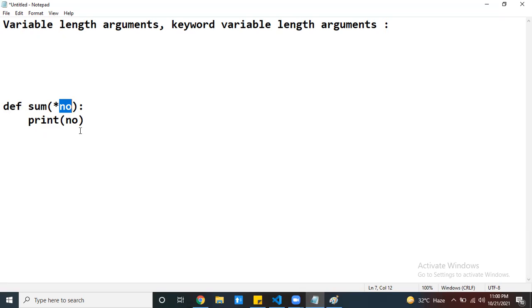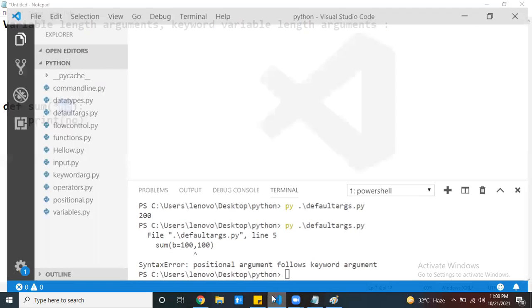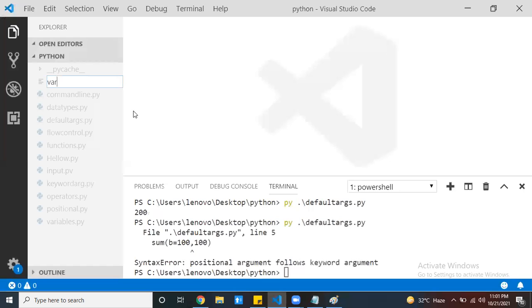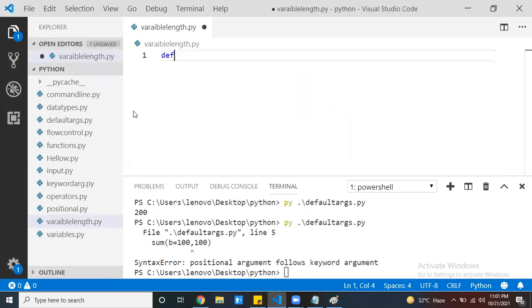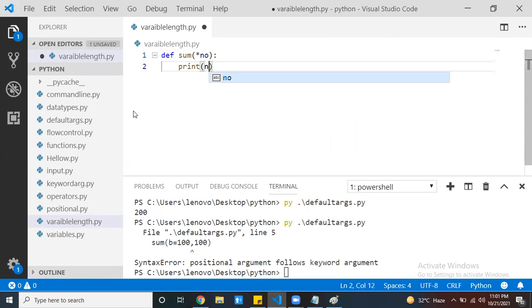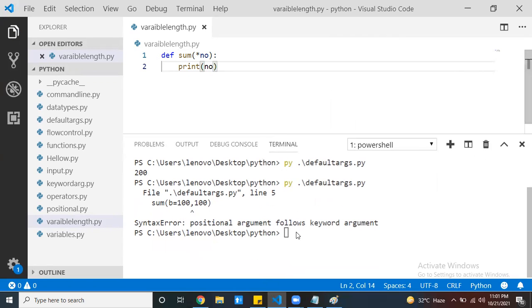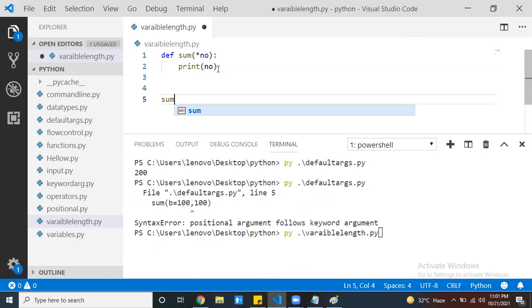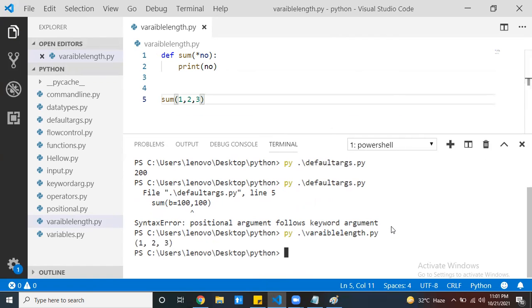Now if you want to check programmatically, just see this variable length dot py. We can take one function and print the type of numbers. Now see, I can execute this function. While executing, you can pass some values, sum of 1, 2, 3. Now you can execute this one.